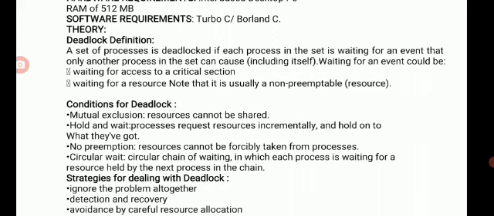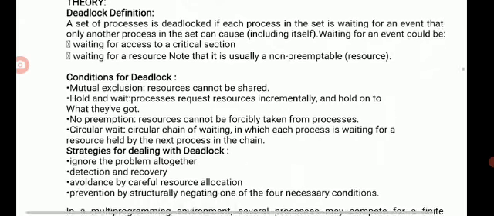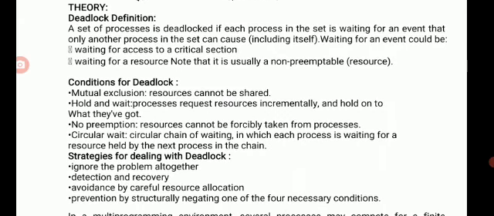No preemption means resources cannot be forcibly taken from the processes. In this condition, if process 0 wants to terminate its task, but the resource is already occupied by process 1, process 0 doesn't have any right to forcibly take that particular resource from process 1.